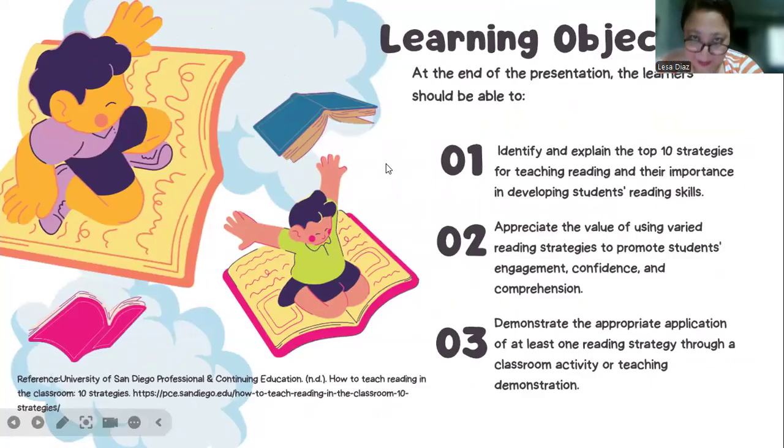Here, okay, I have enumerated our objectives there. Actually, we have here 10 strategies for reading and their importance in developing students' reading skills. I want you to identify some of these strategies and be able to differentiate one from the other, and appreciate also these strategies. Maybe you could apply it in the classroom.